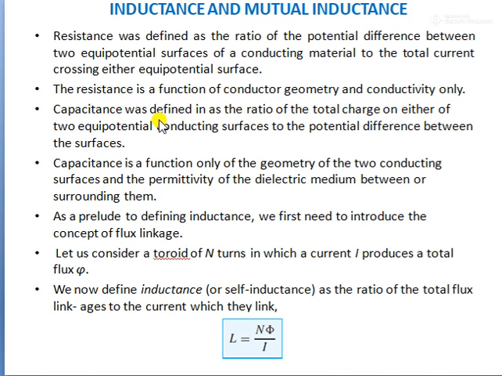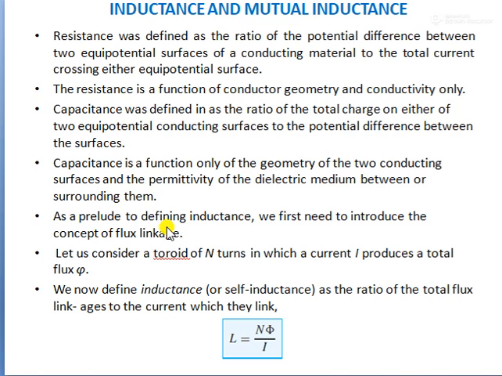Now if we talk about capacitance, it is defined as the ratio of total charge on either side of two equipotential conducting surfaces to the potential difference between the surfaces. Capacitance is a function only of the geometry of the two conducting surfaces and the permittivity of the dielectric medium between or surrounding them. So this is the definition of resistance and capacitance, which we already studied in previous modules.